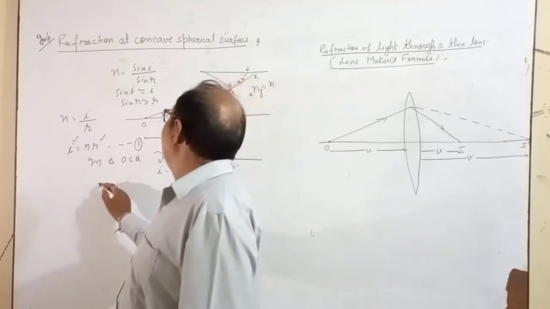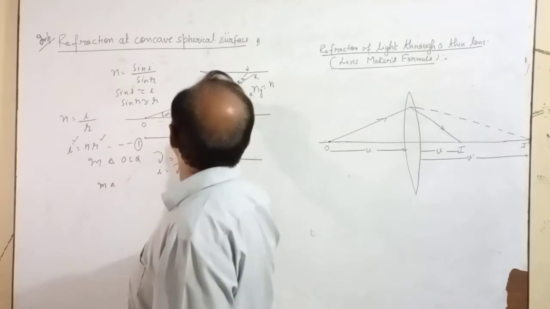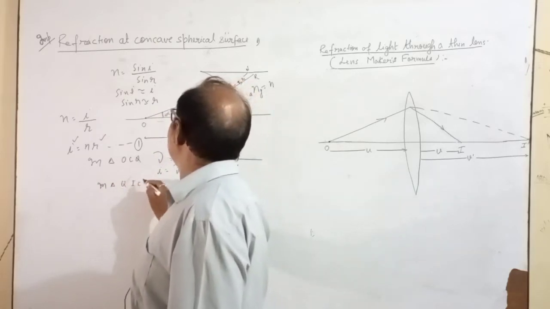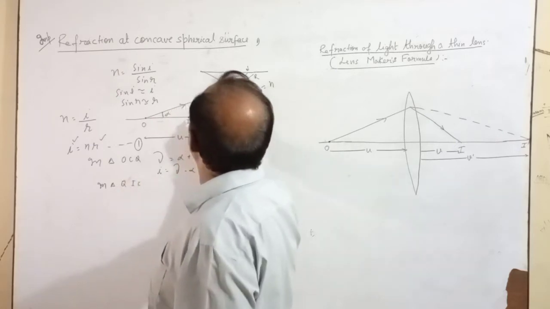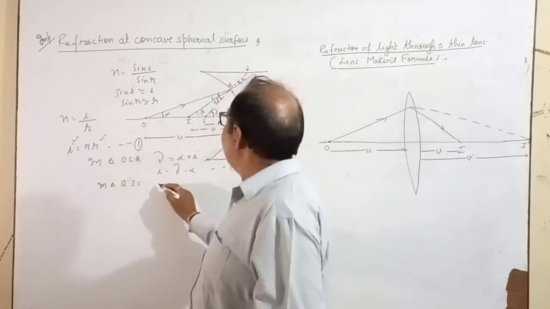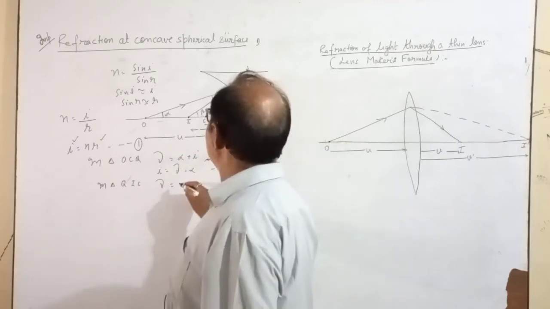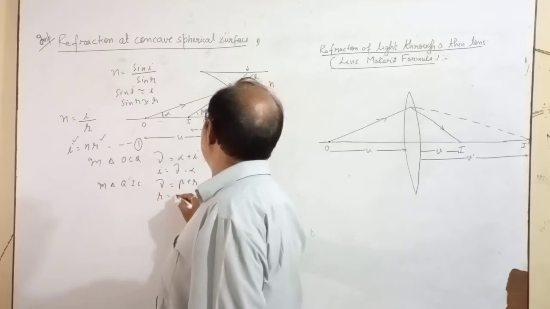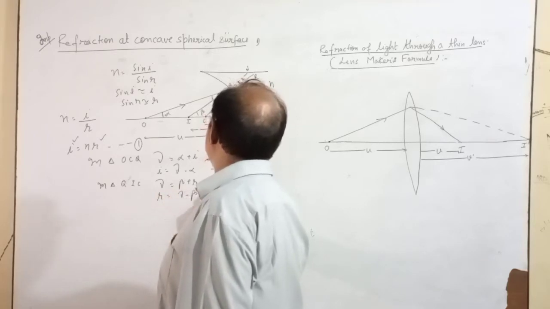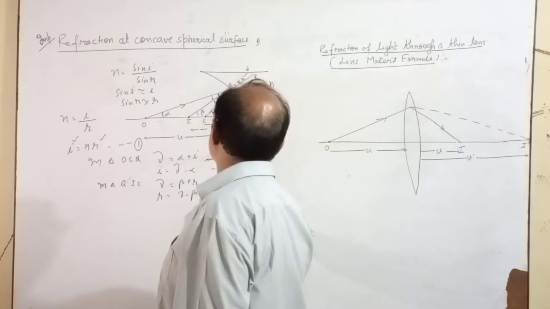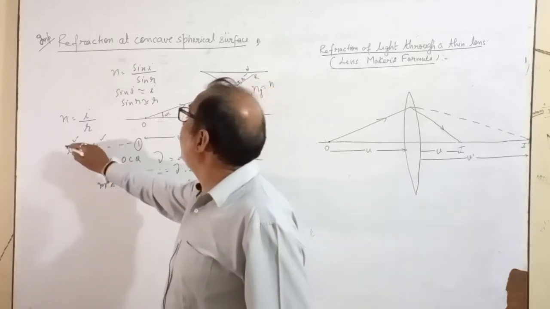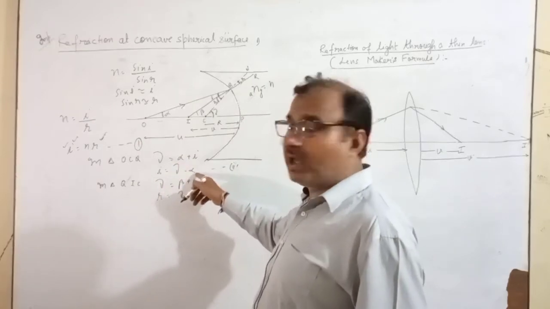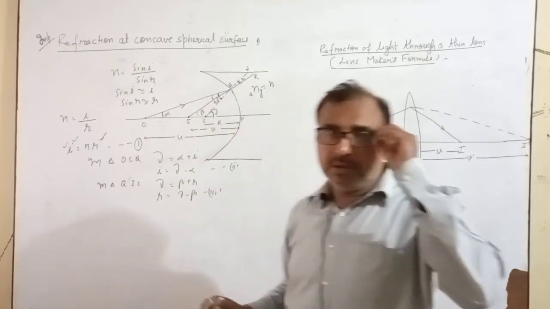Similarly, in triangle QIC, again gamma is the exterior angle. So that is equal to beta plus r. So r equals gamma minus beta. This is your third relation. You want to find out the values of i and r. So you find that i equals gamma minus alpha and r equals gamma minus beta.